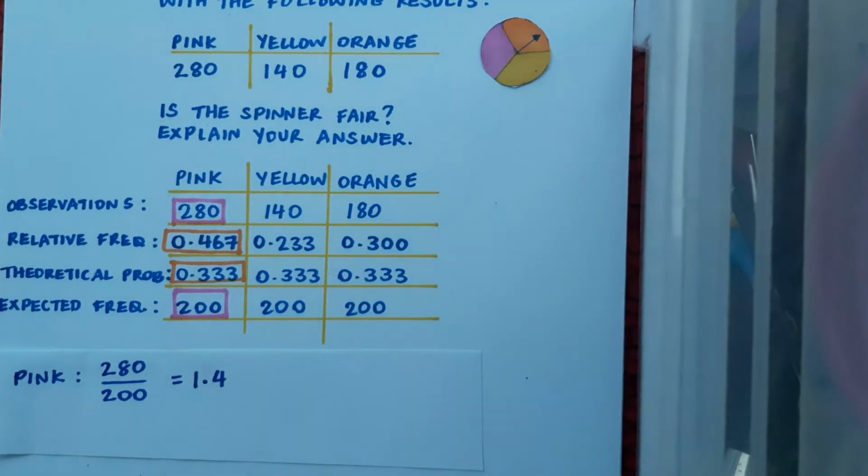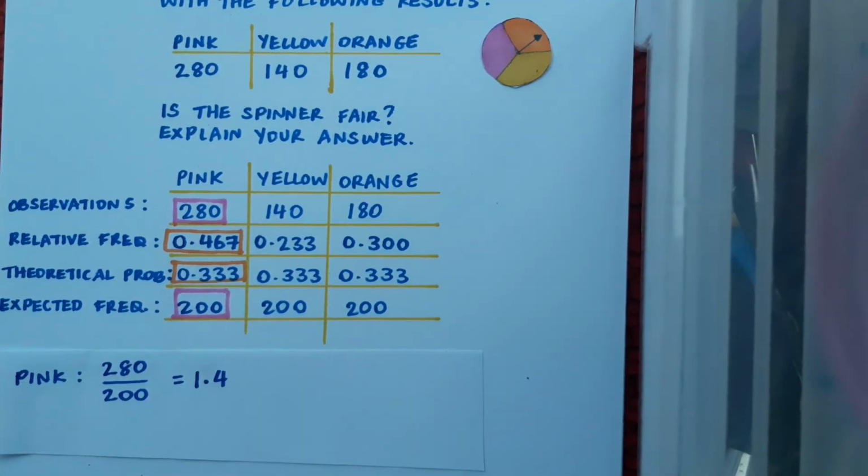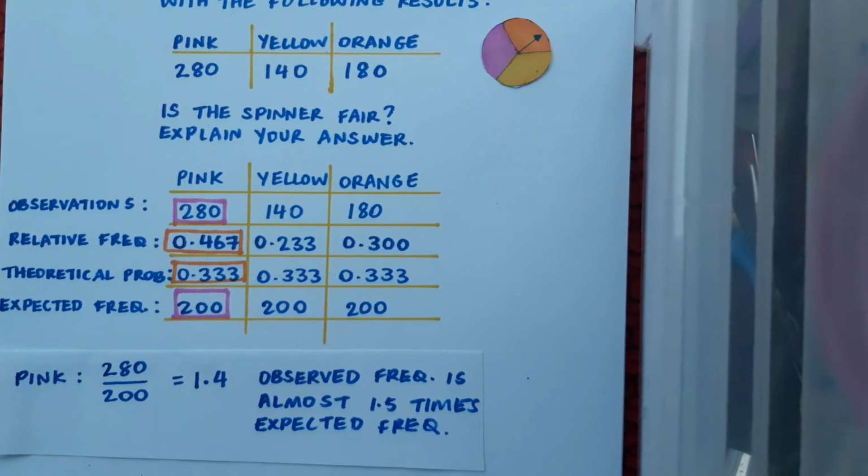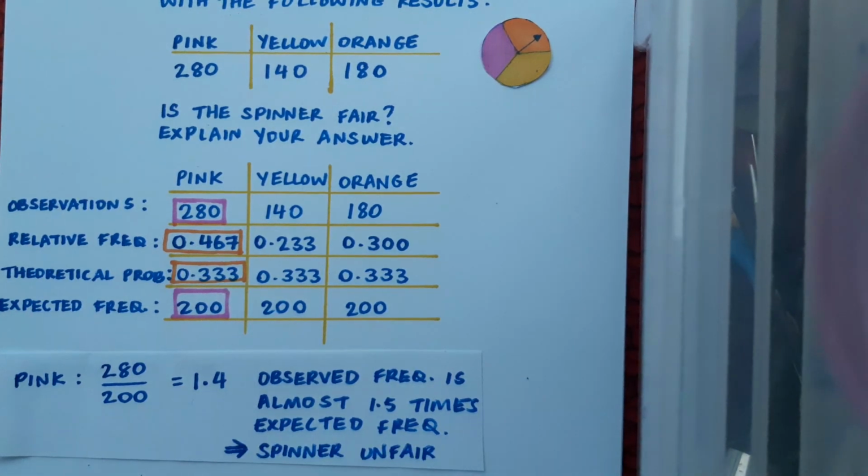And when we calculate this, we get a value of 1.4, which is very similar to what we got previously when comparing our relative frequency and probability. In fact, the only reason there's a difference is because we rounded off our decimal places earlier. So our observed frequency is almost 1.5 times the expected frequency. So it's a lot bigger than it should be. And again, this leads us to suspect that the spinner is unfair.